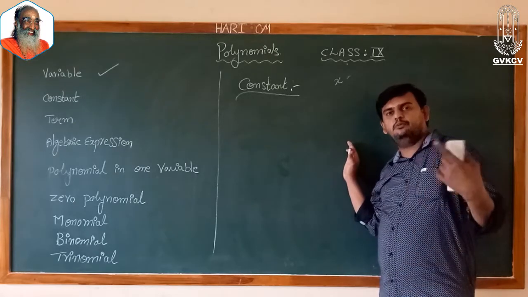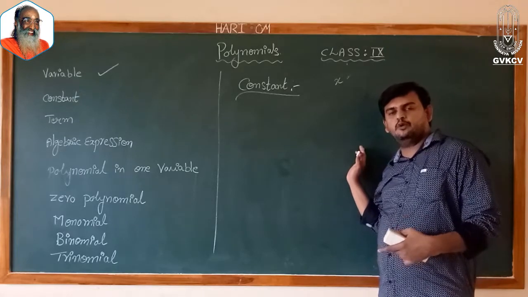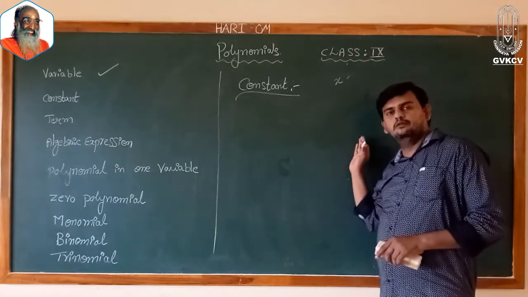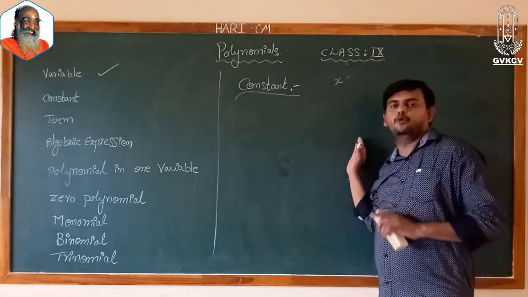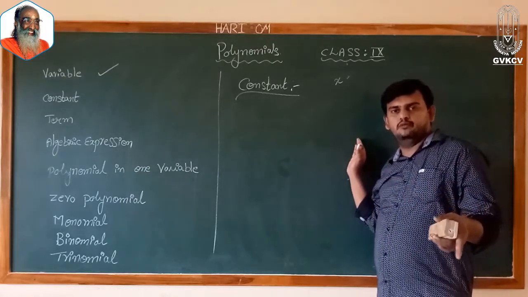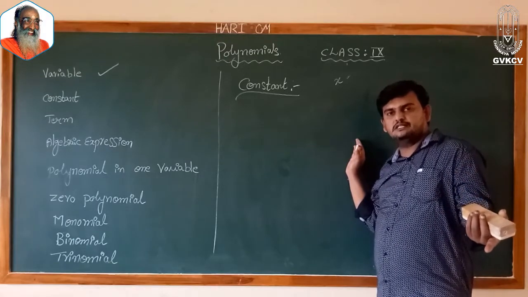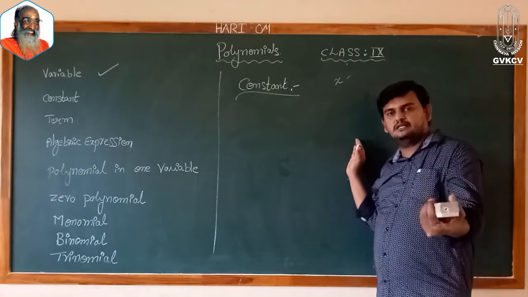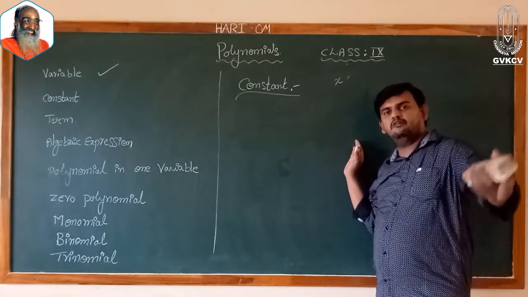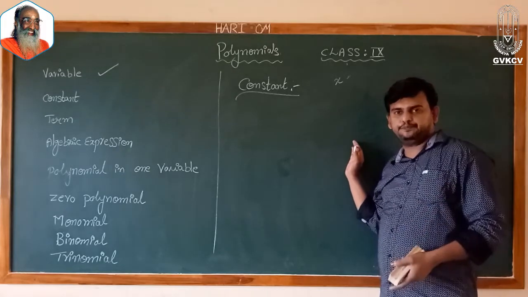If I give the second problem for class 10, plus or minus 3. If I give another problem for class 9, you will get 4. Everywhere we are getting the x value. When I ask class 11, x is equal to minus 2. When I ask class 10, x is equal to plus or minus 3. When I ask class 9, x is equal to 4. Everywhere it is the value of x only, but the value of x is changing.